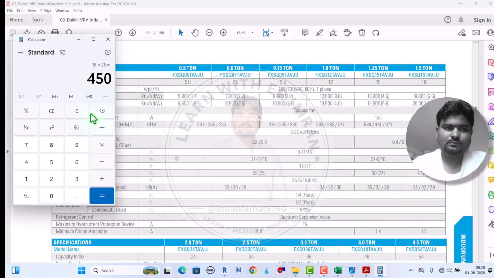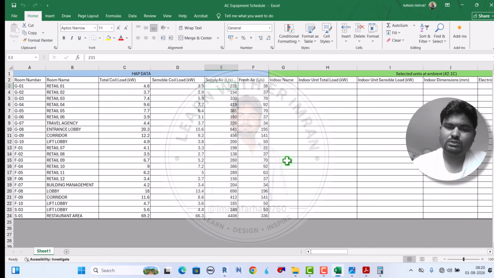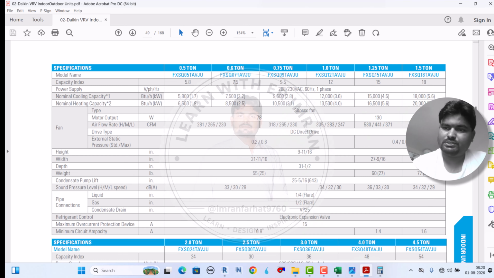So 600 divided by 2.11, I think it means 284. Ours is 231, so it is enough. So this model we can select.